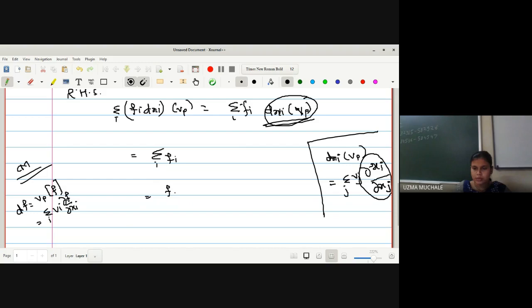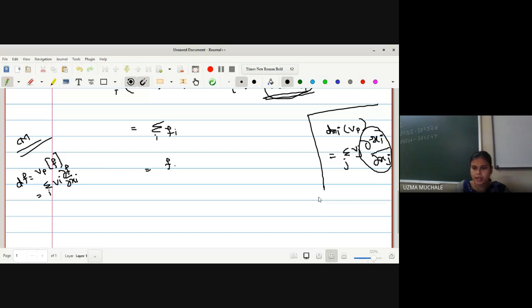Now this is the Kronecker delta. X1 with respect to X1 will be 1. Why? Because it is a partial derivative. Derivative of x1 with respect to x2, or if you are confused, let me write it another way. Suppose you want to find the derivative of x with respect to y, what will be the result? Zero.